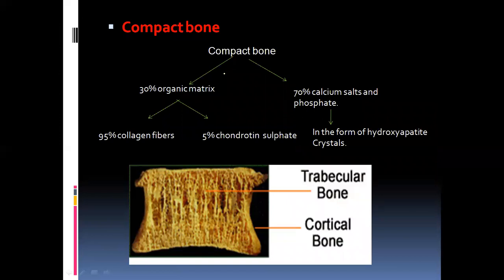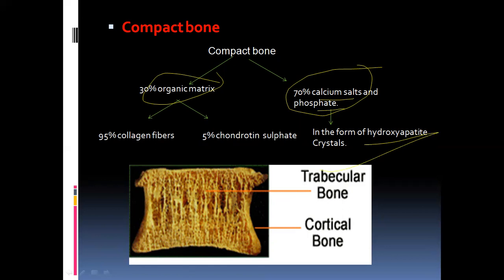As we all know, bone is of two types: compact bone and also cancellous bone. Compact bone is composed of 30% organic matrix and 70% calcium salts and phosphates. With this we can clearly know that the maximum amount of the bone is covered with calcium salts and phosphates, which is in the form of hydroxyapatite crystals.